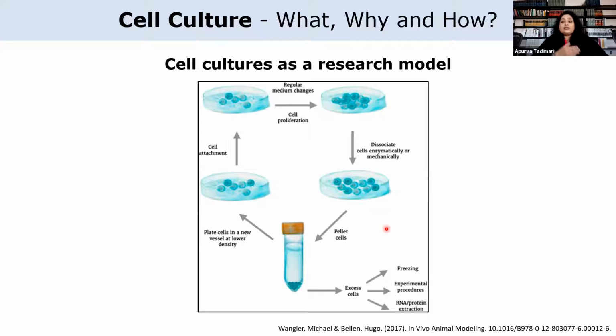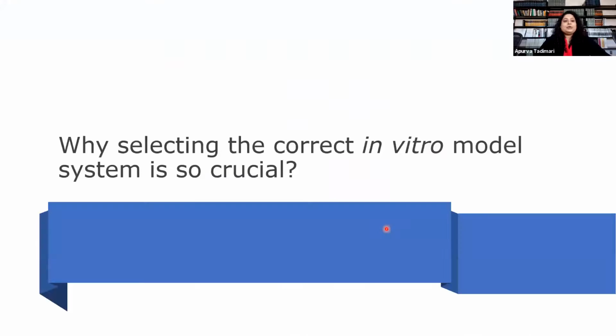The cell lines derived from the primary culture have a limited life, that is, they are finite as they are passaged. Cells with the highest growth capacity predominate, resulting in a degree of genotypic or phenotypic uniformity in these populations. So this is a very basic overview of what the cell culture technique is and how we go about the process. I'm not going to talk about how we do basic cell culture.